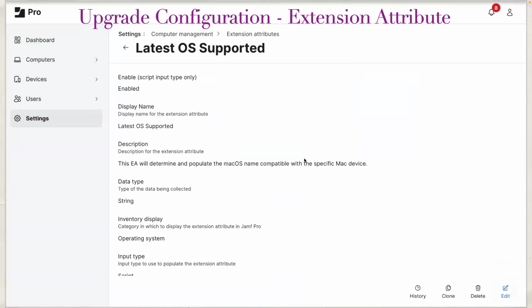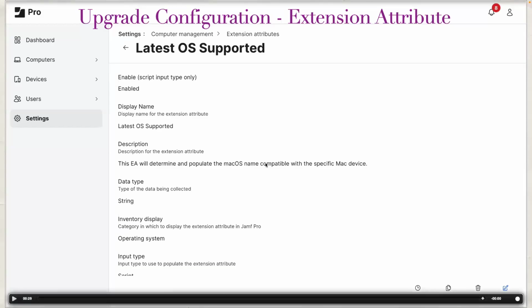And this extension attribute will populate the name of the operating system which is compatible for that particular device. So the first option was the extension attribute. We created the extension attribute, right? Let's see next.